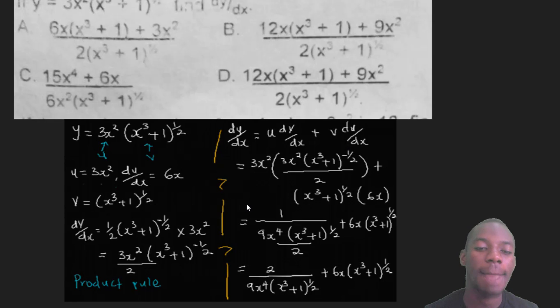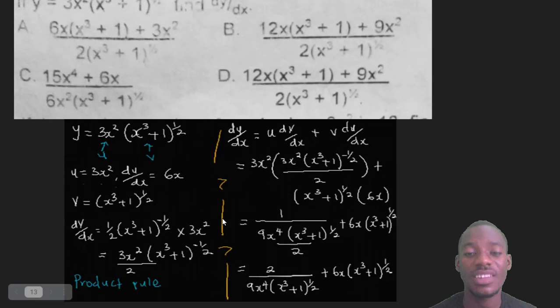What's my v? My v is s raised to the power 3 plus 1 all in bracket raised to the power 1 over 2. That's my v from here. Okay, then what's my du/ds? My du/ds is 6s, and that's what I have here. Now actually if you get to this point you can stop. That is your answer. Because if it were a theory question you can as well stop here, and that is better because you have already done what is necessary. You've shown the person marking that you understand differentiation. Everything I'm doing here is not really necessary. It's just to make it neater.